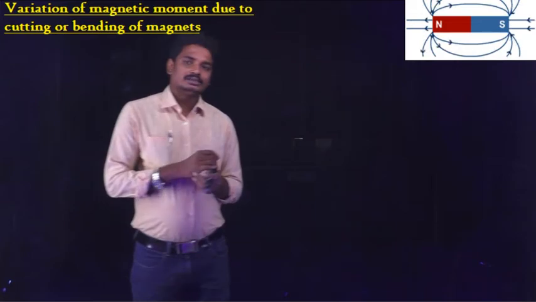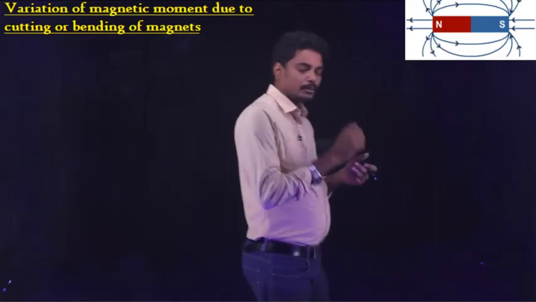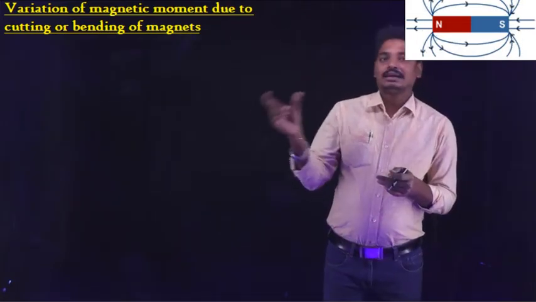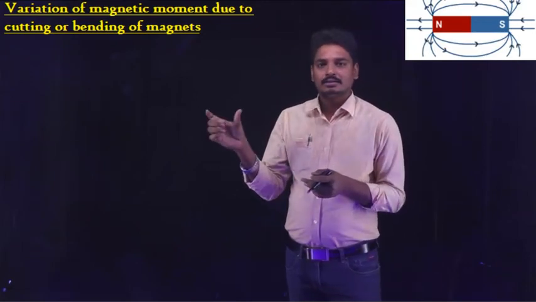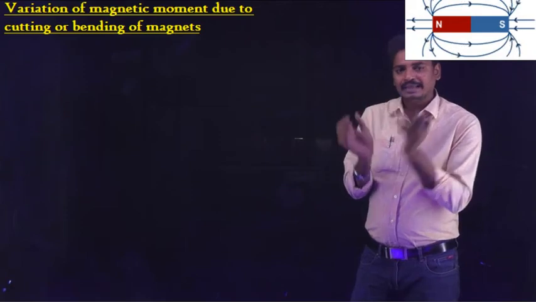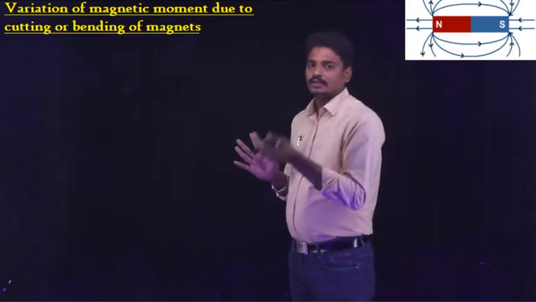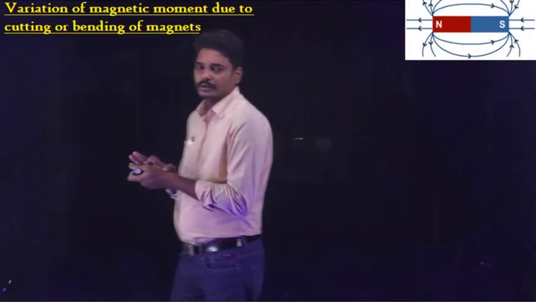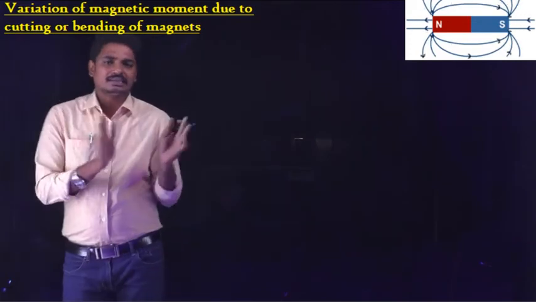What is the value of the magnetic moment when we cut the bar magnet into a number of pieces, or by bending the magnet? What is the value of the magnetic dipole moment? Let us see from the basic cases.